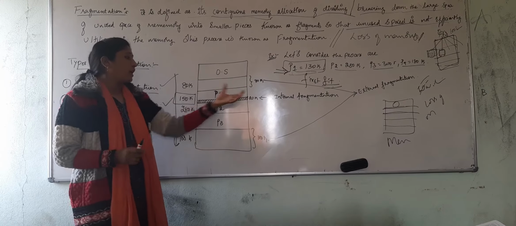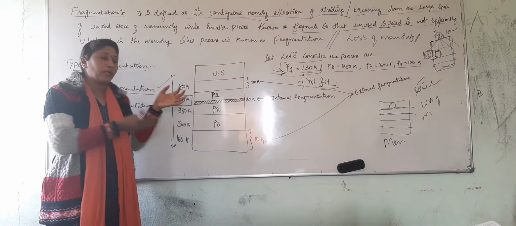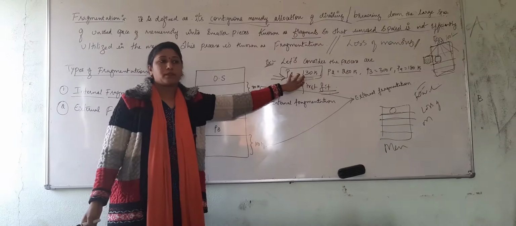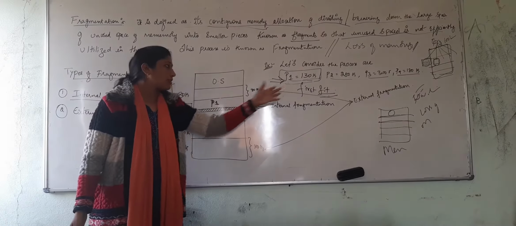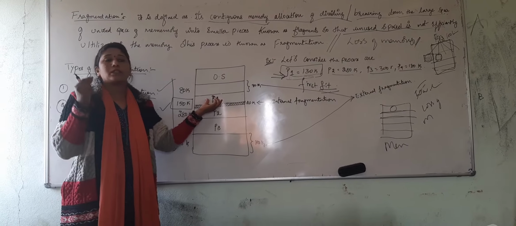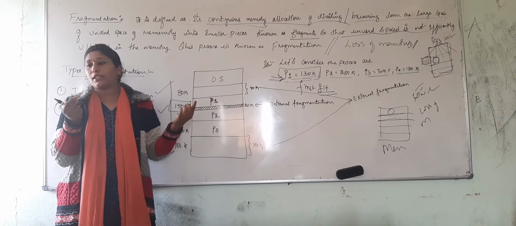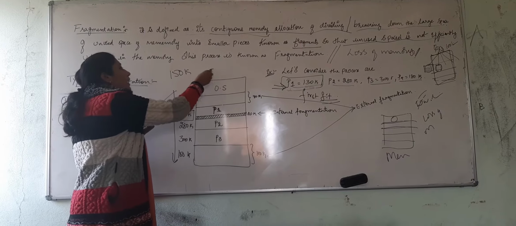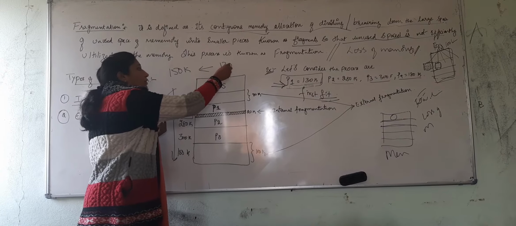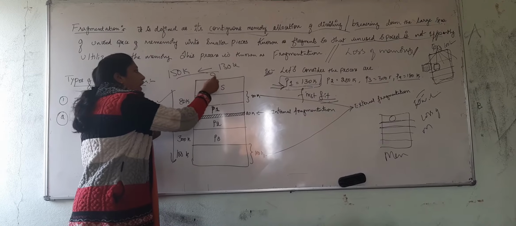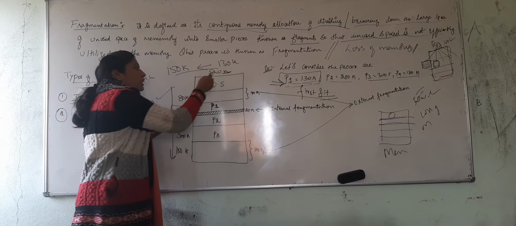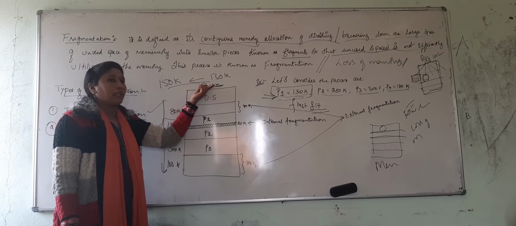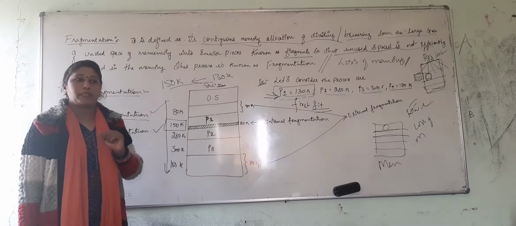Internal fragmentation is the case where the memory size is slightly larger than the requested process, right? In that case it is going to accommodate the process, but it is going to lose some part of the space. I have memory allocated of 150 and my requested process is 130K. It means another 20K of this space gets wasted here. This particular type of fragmentation is called internal fragmentation, right?